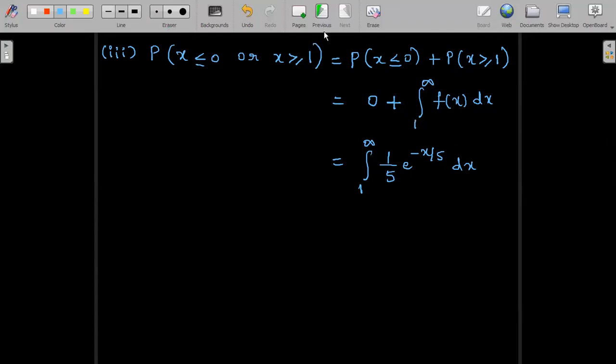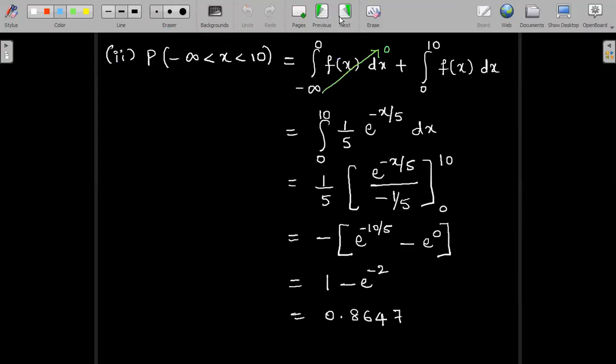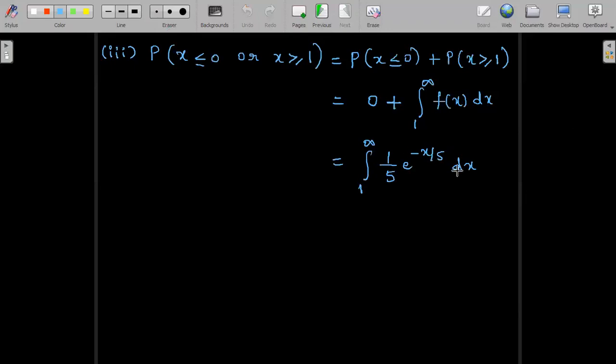We observe the definition once again if required. F of x is defined in the positive interval only, so x greater than 0. That is the reason we have just substituted 1 by 5 e power minus x by 5 between the range 1 to infinity. X greater than or equal to 1 means 1 to infinity. The overall range in continuous probability distributions will be minus infinity to infinity, but according to the definition, we work along the positive interval. So this gives us the integral 1 to infinity 1 by 5 e power minus x by 5. Now let us integrate and obtain the solution.